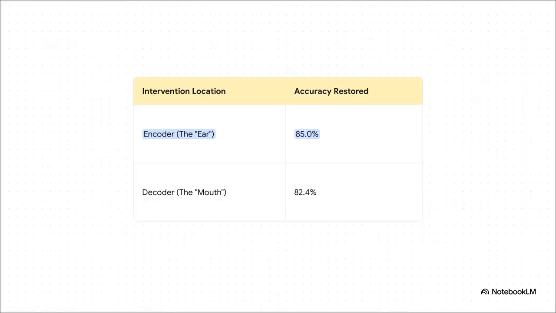So the crucial question is, where is that contextual guess coming from? For a long time, everyone just assumed the ear part of the AI, the encoder, only handles sound, and the mouth part, the decoder, handles all the context and language. But by using that patching technique to mess with the system, they found that interfering with the encoder, the ear, actually restored the correct acoustic word 85% of the time. This is huge. It means the ear is doing some of the thinking too.